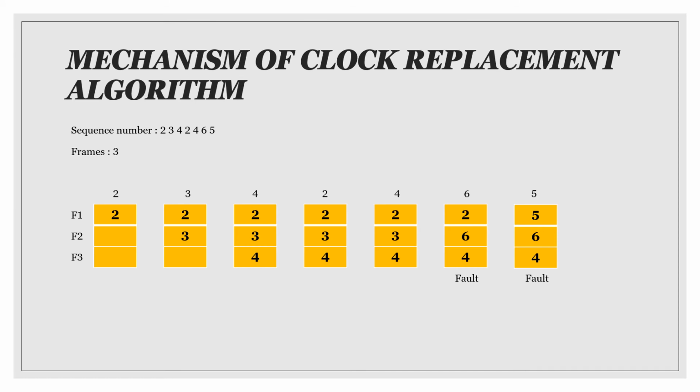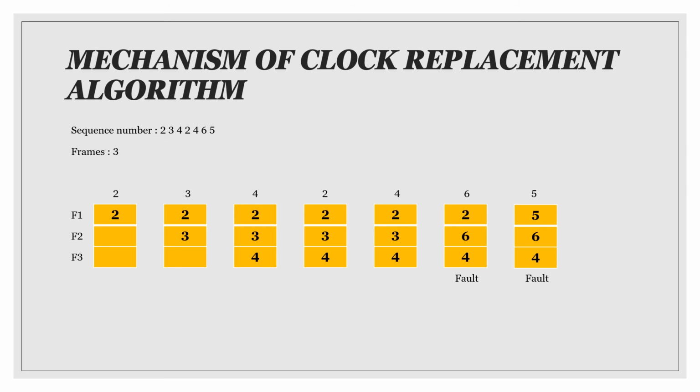Okay, then we continue with number 6 coming. So the number 2 reference bit will be 0, because we know that number 2 came first, which is first in, so the first in needs to be the first out. But we know the frame 2, 3 reference bit is equal to 0, so the page is evicted. So the new page, which is the number 6, will be inserted into the clock in its place, and the hand is advanced one position.